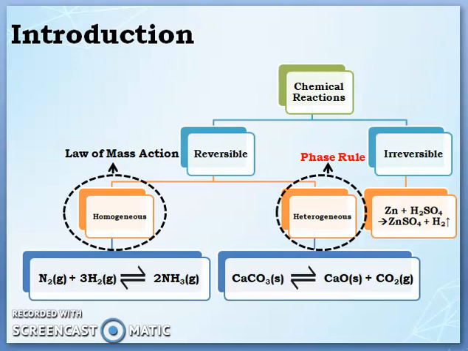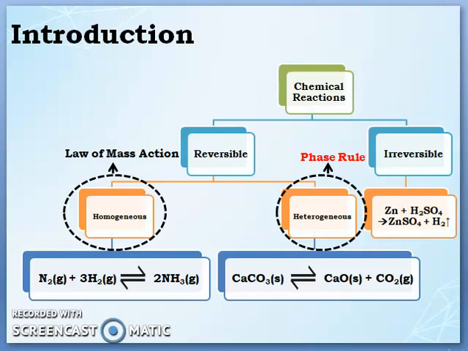The properties of these reactions can be easily studied by the law of mass action, that is, chemical equilibrium. Whereas we have some chemical reactions which are heterogeneous reversible. For instance, thermal decomposition of calcium carbonate gives calcium oxide and carbon dioxide.